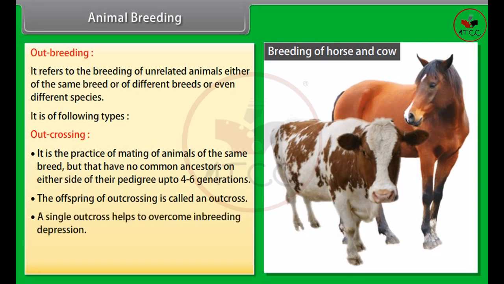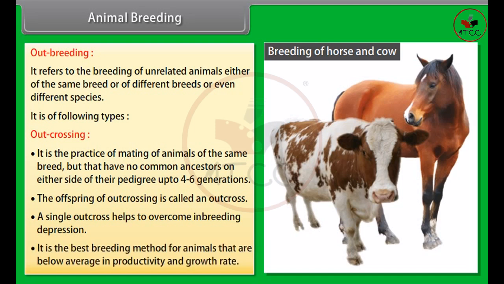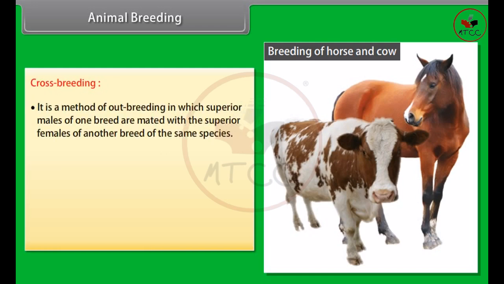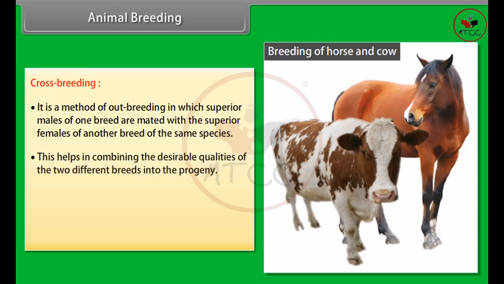A single outcross helps to overcome inbreeding depression. It is the best breeding method for animals that are below average in productivity and growth rate. Crossbreeding. It is a method of outbreeding in which superior males of one breed are mated with the superior females of another breed of the same species. This helps in combining the desirable qualities of the two different breeds into the progeny.